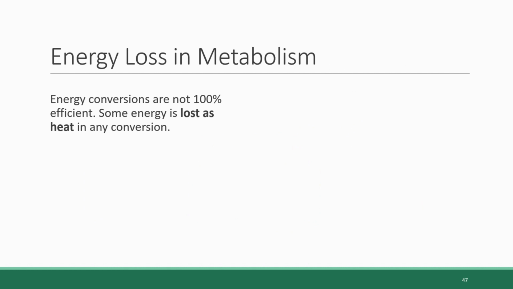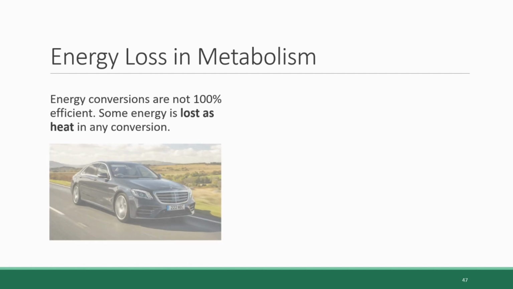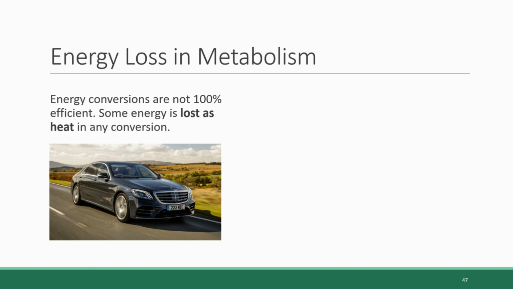One very important fact about energy conversions that is going to come back to us shortly when we talk about food chains and food webs is that no chemical reaction, no energy conversion between potential and kinetic and vice versa is 100% efficient. Meaning that when energy gets transferred from one form to another, not 100% of it makes it into the final form because some small percentage of that energy is lost in the form of heat. So think about this in the context of a vehicle's engine, for example.